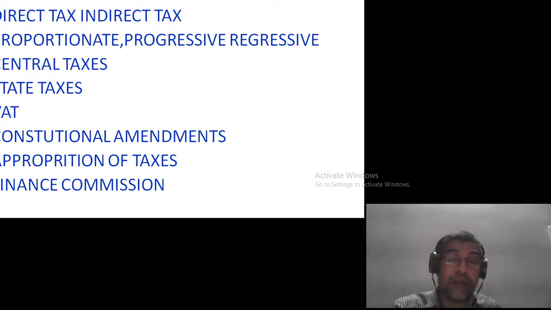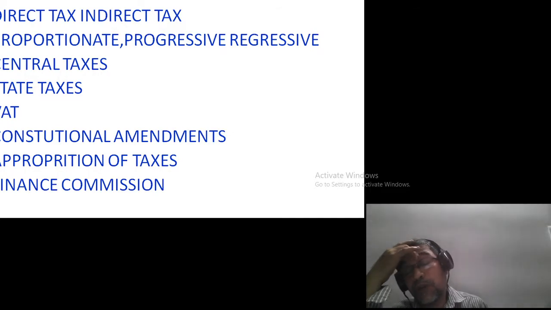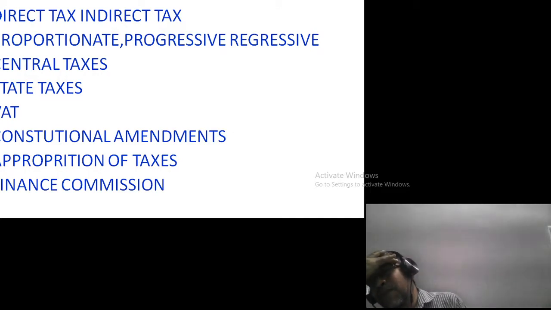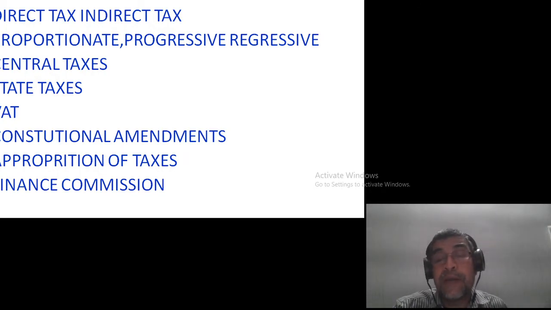So that's quite progressive. Regressive, for example: a poor person buys how many matchboxes? Only one matchbox. If the matchbox is taxed 10%, and he is paying 5 rupees for the matchbox, he has to pay 50 paisa as tax. Whereas a rich person who buys a matchbox also pays the same percentage of tax.